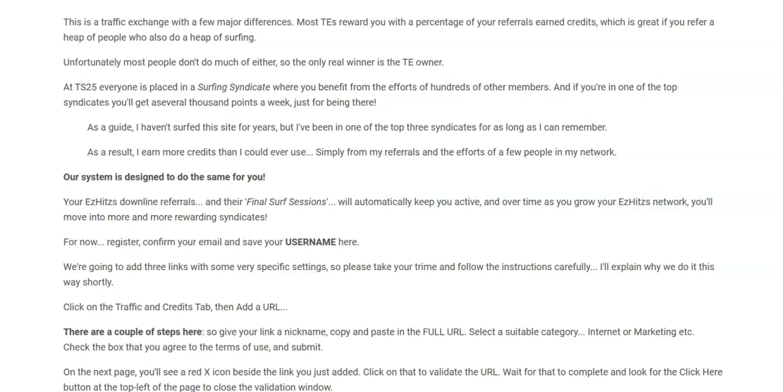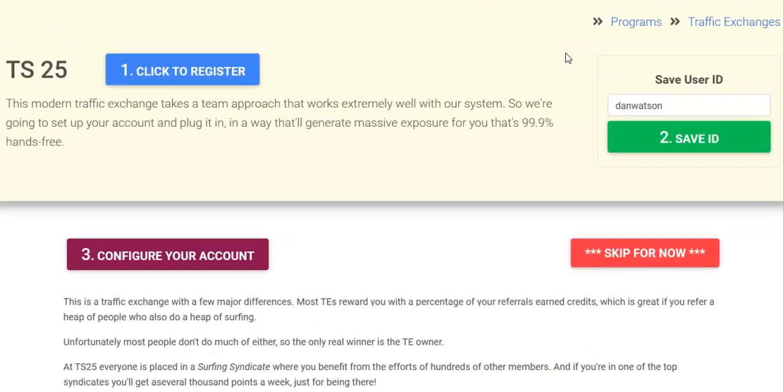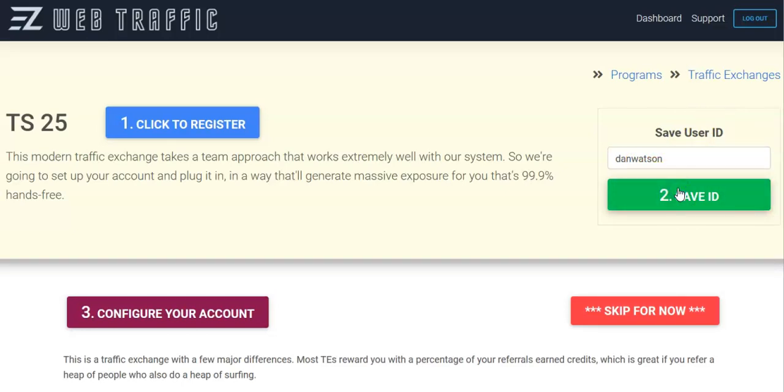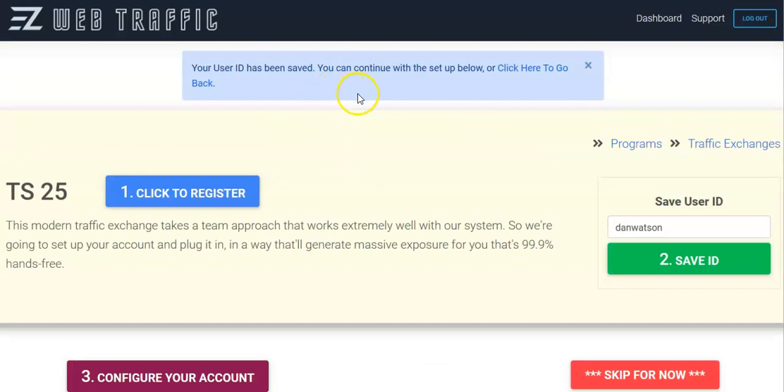Your Easy Hits downline referrals and their final surf sessions will automatically keep you active, and over time, as you grow your Easy Hits network, you'll move into more and more rewarding syndicates. For now, register and confirm your email and then save your username here. If you're not sure how to do that, find the username that you use to sign in with, or maybe it's going to be in your affiliate ID. Either way, you're going to want to save your user ID for TS25 here in your back office of Easy Hits. Click the green button for save. It'll give you this blue box here saying it has, and then you can continue on.